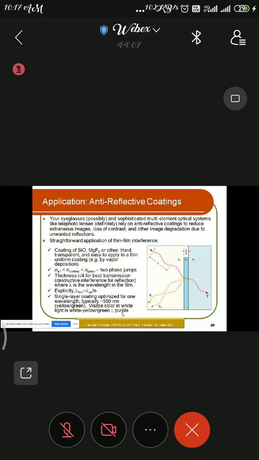Okay, these are the different colors. As you can see, there is a purple color that we mostly observe for spectacle lenses or camera lenses.